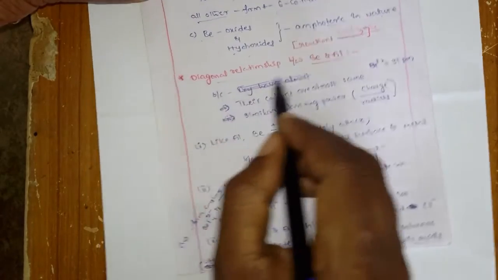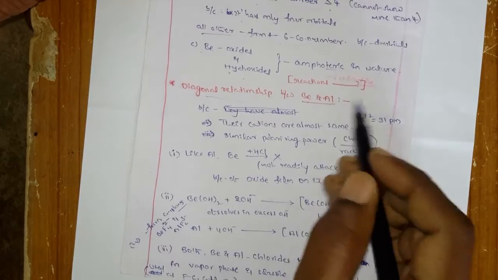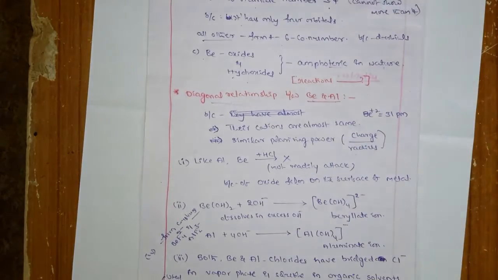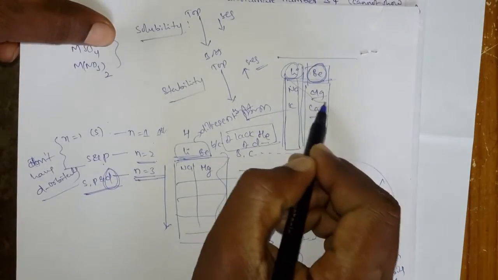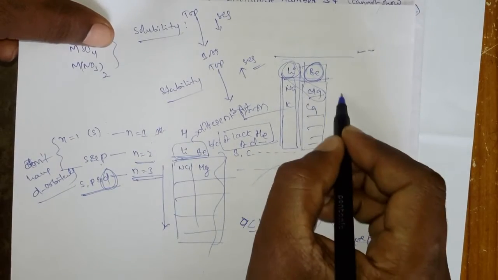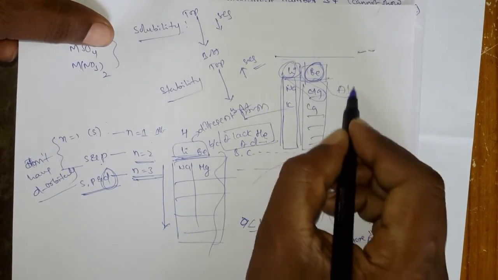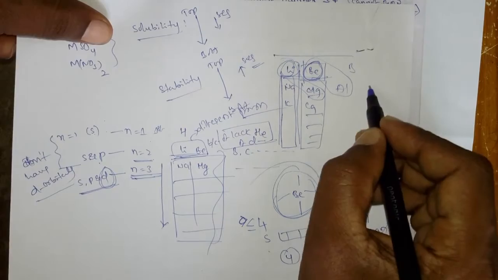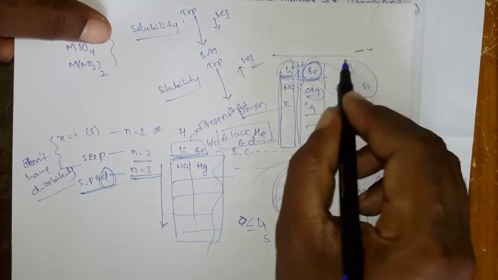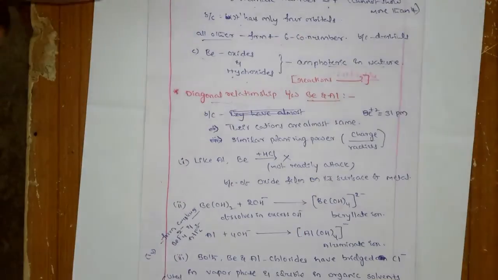Okay. And the next one is the diagonal relationship between beryllium and aluminum. Already I said, generally lithium has a diagonal relationship with magnesium, beryllium has a diagonal relationship with aluminum, and boron shows a diagonal relationship with silicon.